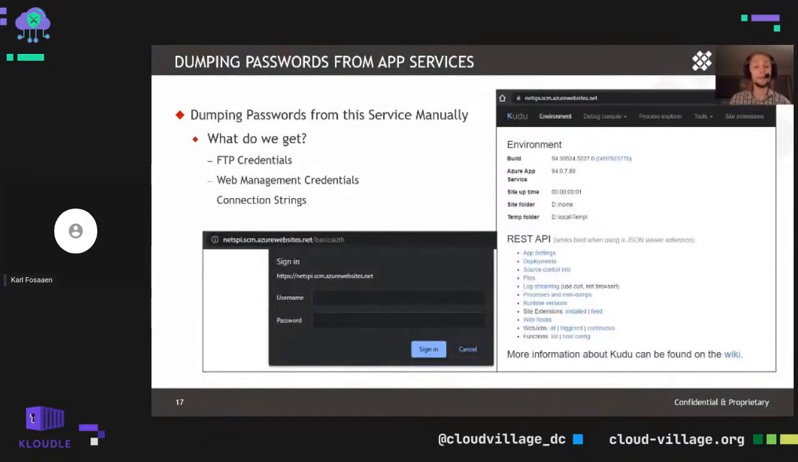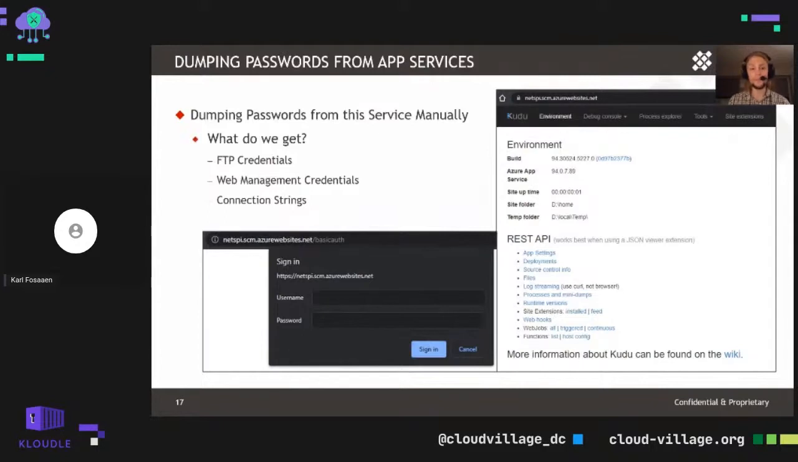In addition to that, we have access to web management credentials that would allow us to authenticate to this Kudu environment that we have up on the screen here. Now, typically you would access that through the Azure portal. If you actually go to the SCM link, so in this case we see netspy.scm.azurewebsites.net, if you specify /basic auth on the end of that, it's kind of a neat workaround trick so that you can use those credentials that we identified in that published profile to access the Kudu interface here.